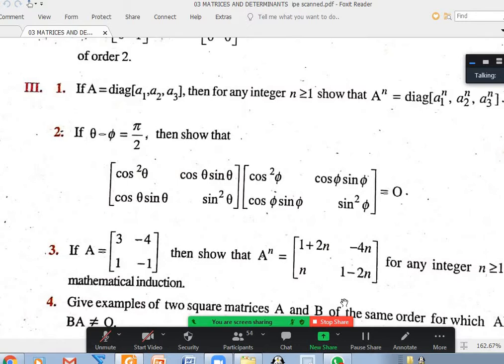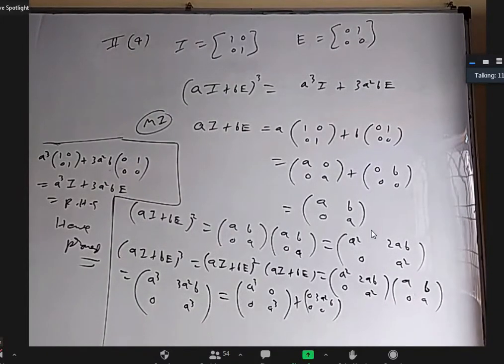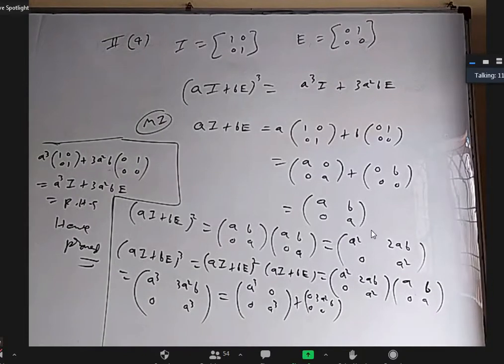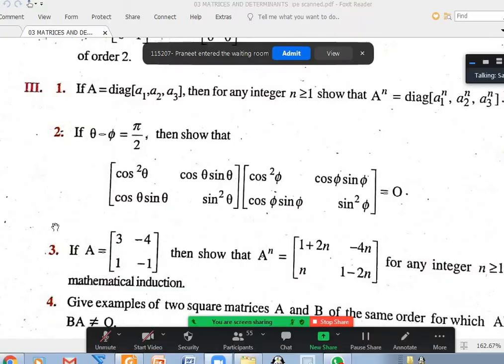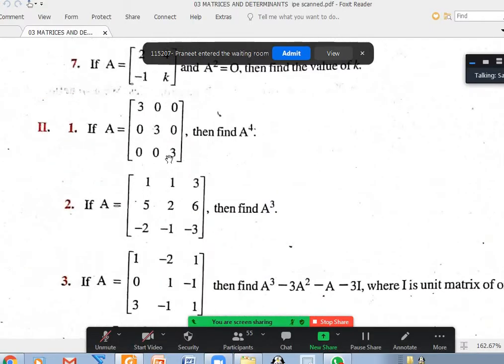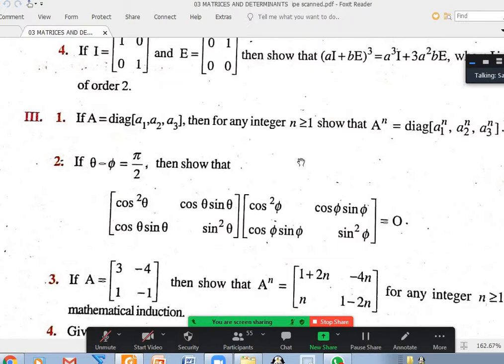Sir, actually in section 2, we did one problem where we found out A power n. It is the same as the first problem in section 3, with a slight difference. There they asked A power 4 and it is 3 times identity matrix, a scalar matrix. But here it is just a diagonal matrix, and they did not give a number, not A power 4 but A power n. It is a more generalized version of that one. So we have to see how to write a proof.